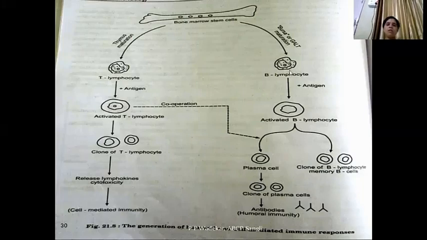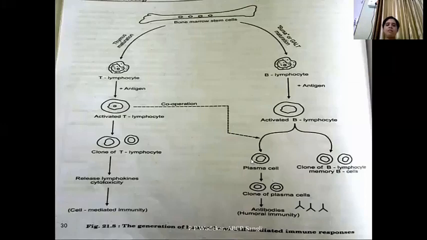On the other hand, when B lymphocytes are exposed to antigen, they again get activated. After activation, the B lymphocytes divide into plasma cells and clones of B lymphocytes. This process of differentiation usually occurs in the presence of activated T lymphocytes, so you can see the word cooperation.